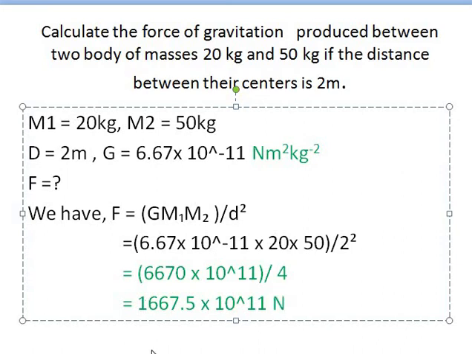This is the value of force of gravitation that produced between, very small, this is a minus 11, sorry, I forgot to write minus here, and this is also minus 11, 10 to the power minus 11. This is the symbol of power.